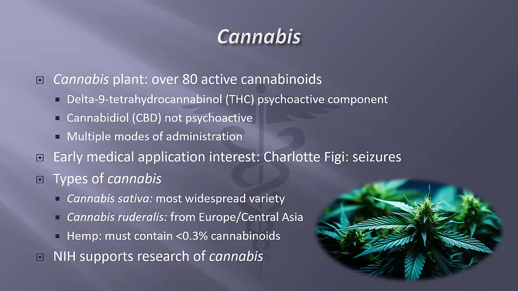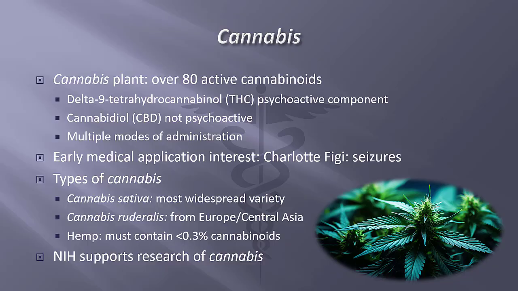An example of the interest in cannabis as an early treatment for a variety of disorders is the story of Charlotte Figi, who is described as the girl who is changing the medical marijuana laws across America. Her parents and physicians say that Charlotte experienced a reduction of her epileptic seizures, which were brought on by Dravet syndrome, after her first dose of medical marijuana at 5 years of age.